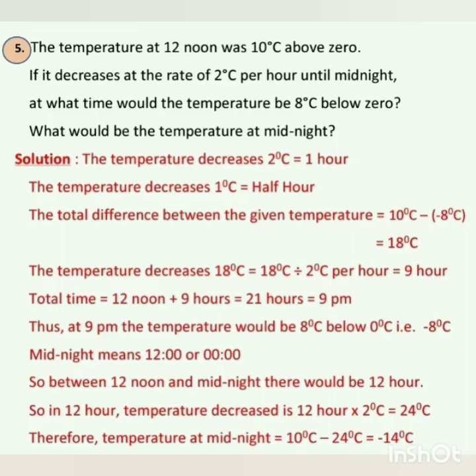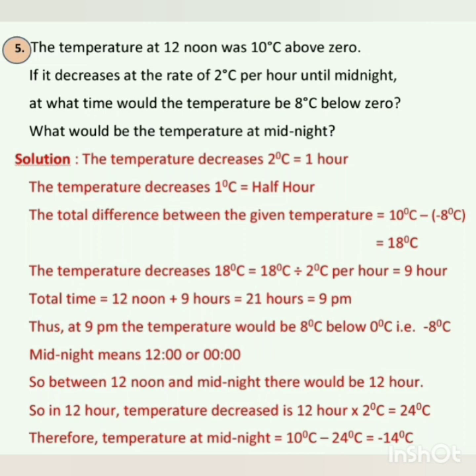Sum number 5. The temperature at 12 noon was 10 degrees Celsius above zero. If it decreases at the rate of 2 degrees Celsius per hour until midnight, at what time would the temperature be 8 degrees Celsius below zero? What would be the temperature at midnight?